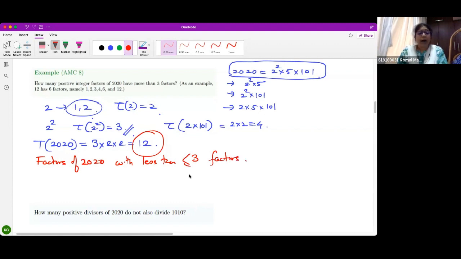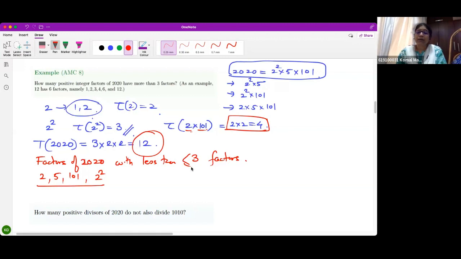Less than or equal to 3 factors. Now, here, how many factors will there be? They will be of type simply 2 or simply 5 or 101 or 2 square. Even 2 square has 3 factors, correct? If I take the product of 2 primes, then I'll get 4 factors. So only 4 factors are there which have less than or equal to 3 factors, correct?